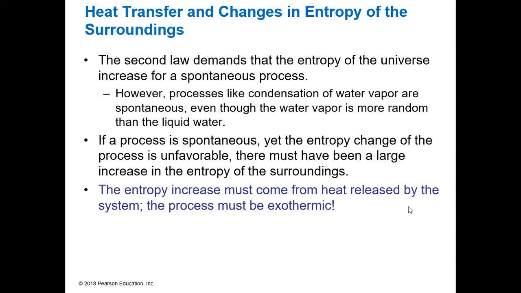But water vapor is a lot more random than liquid water. So why would it want to go from the gas phase to the liquid phase? That doesn't make sense, right? Because that's becoming more ordered. So if a process is spontaneous and the entropy change is unfavorable, that means there must have been a large increase in the entropy of the surroundings.